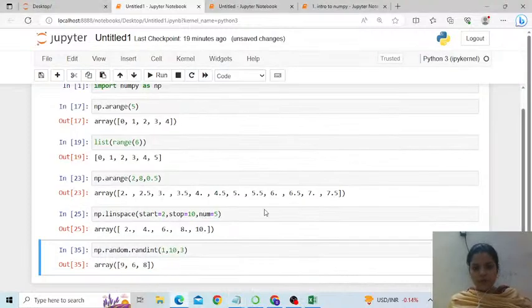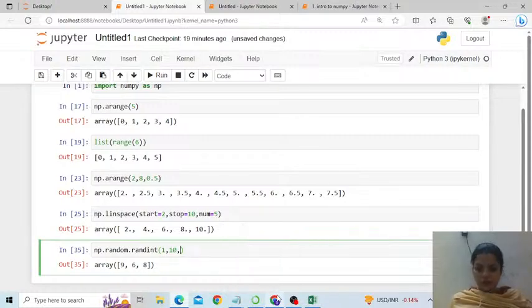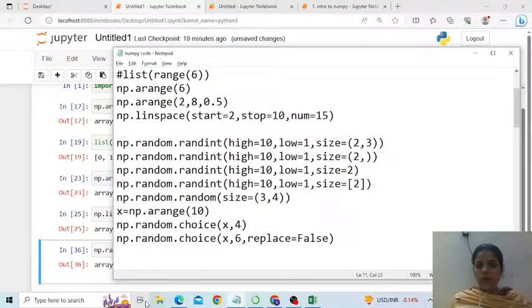One more thing. Say if I want to choose an array of this size, because if I write 3, it creates a one-dimensional array. So if I write 2, 3, that means it's going to create a two-dimensional array of random numbers. Is that correct? Fine. So that is how random integer is working.